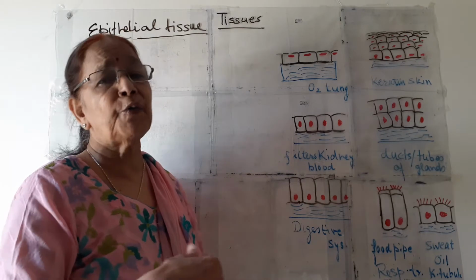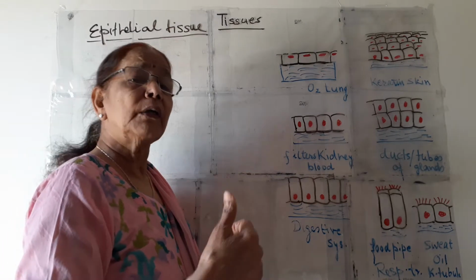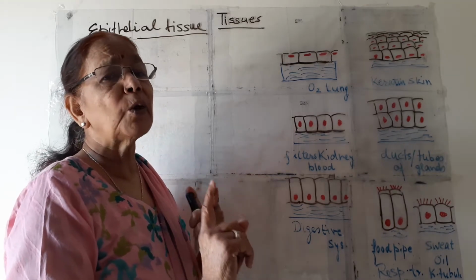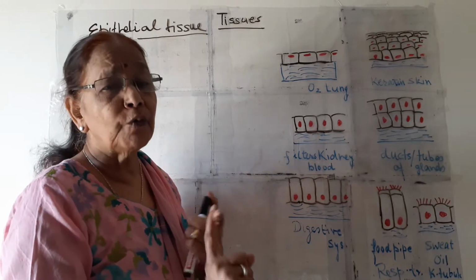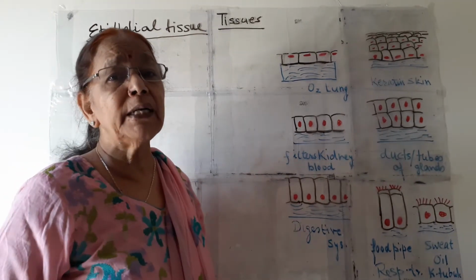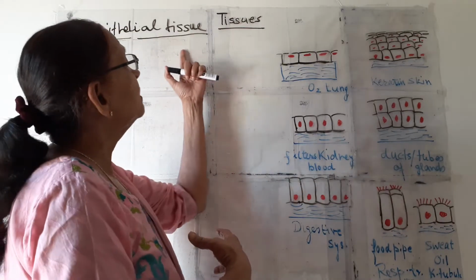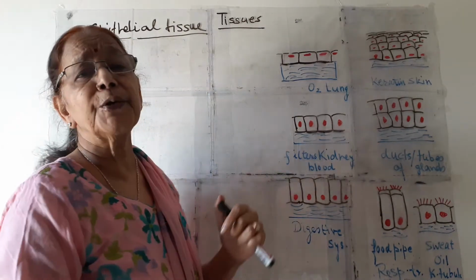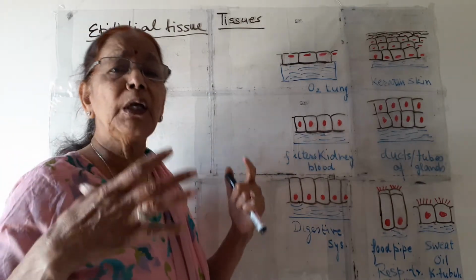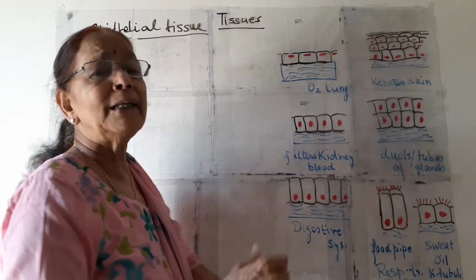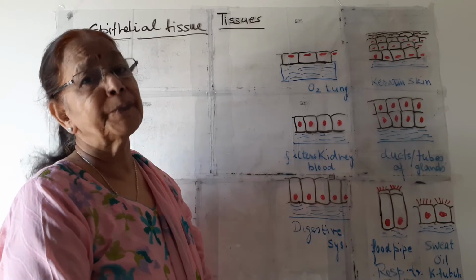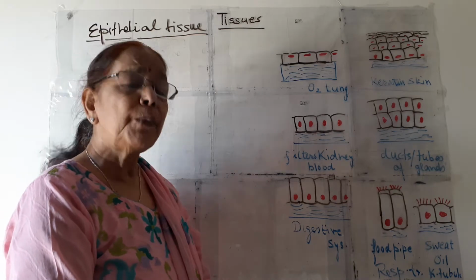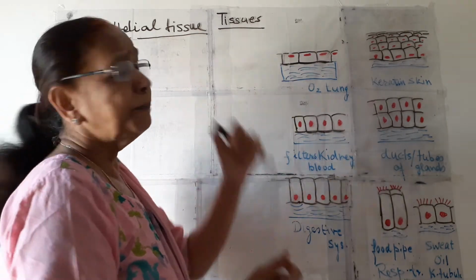You must be wondering that when we are standing in rain, our clothes are wet, but does the water come inside our body? No. Does our body bloat? No. The water does not go inside our body. Why? Because we are covered, we are protected by this epithelial tissue or the skin. The skin is epithelial tissue. The whole body is covered by epithelial tissue which is waterproof. That's why the water does not go inside our body. So this is the epithelial tissue.